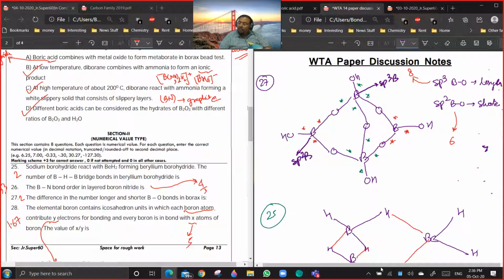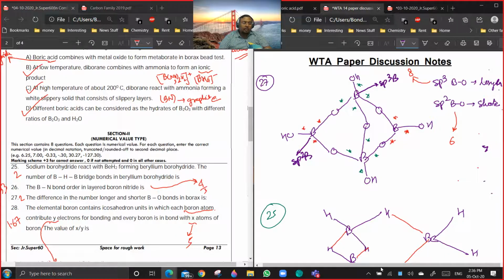Now you see, how many sp2 boron-oxygen bonds are there? 3 and 3, 6. And how many sp3 boron-oxygen bonds are there? 4 and 4, 8. So it will be 8 minus 6, it is 2. Are you getting a point?